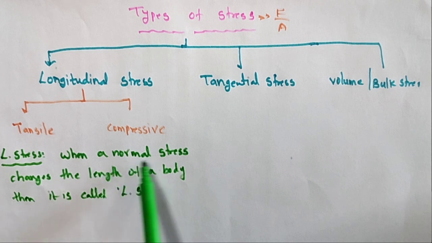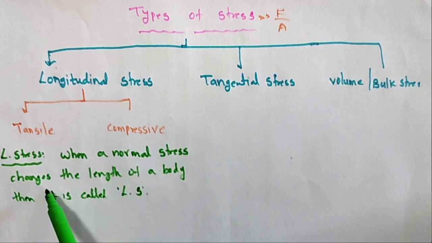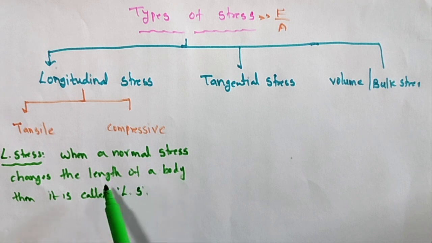So when the normal stress changes the length of the body, the length may increase or decrease.